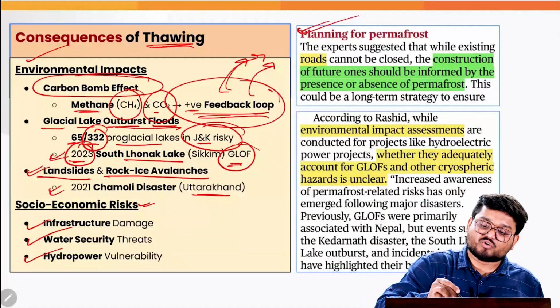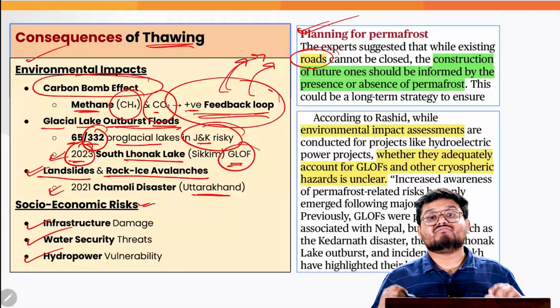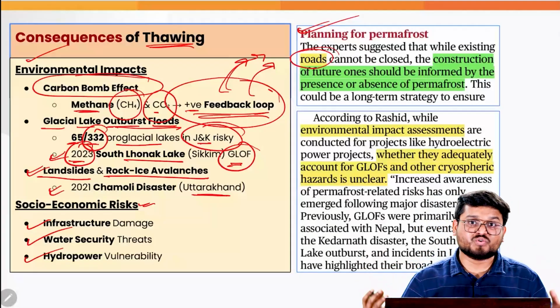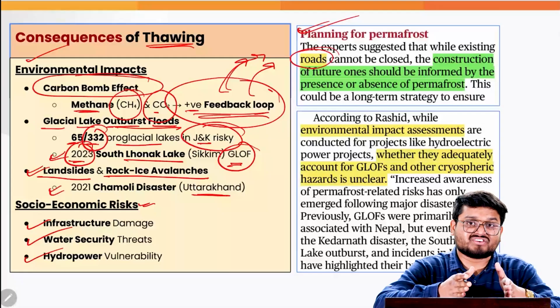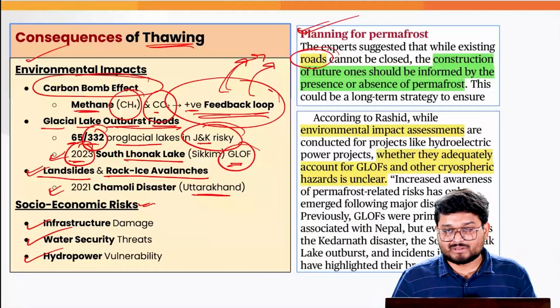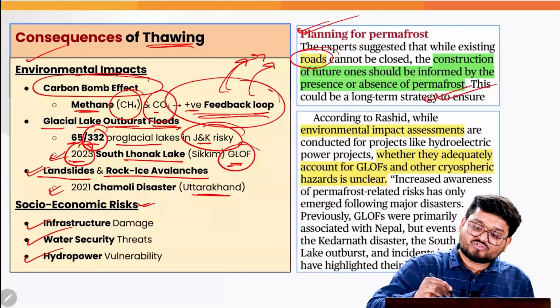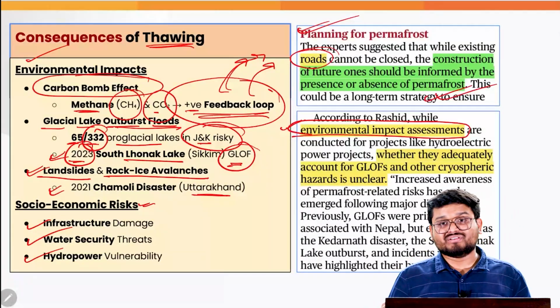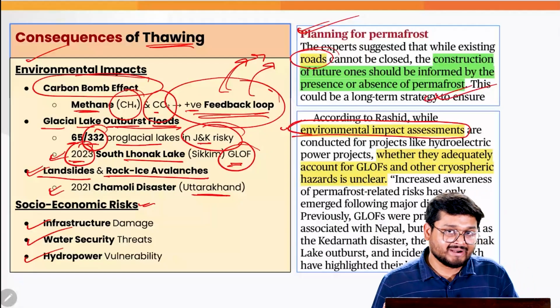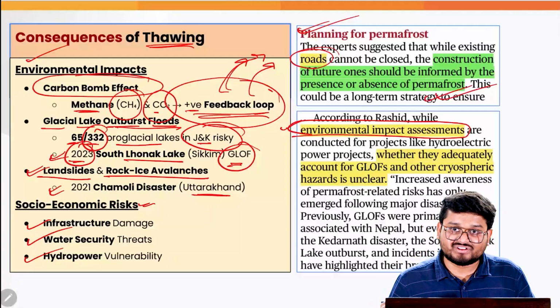That is why whenever we are talking about roads, we should be very well aware of the construction of the roads and the impacts that infrastructure creation can have in melting the permafrost. That is why we need to have proper planning of the same. Also, when we talk about environmental impact assessments, they must be done with due consideration for the environment, particularly in permafrost regions.